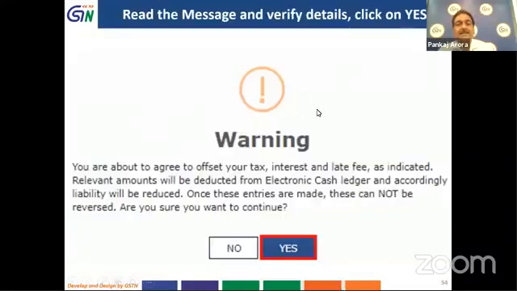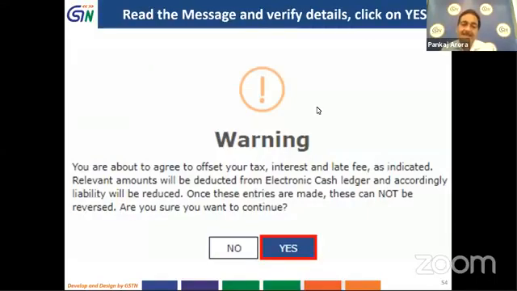the message comes up: you are about to agree to offset your tax, interest and late fee as entered by you in the relevant form, and the relevant amount will be deducted from the electronic cash ledger. Here one difference in process is there. Unlike form GSTR 3B, where you can pay the tax and file the return subsequently, here both processes are simultaneous.